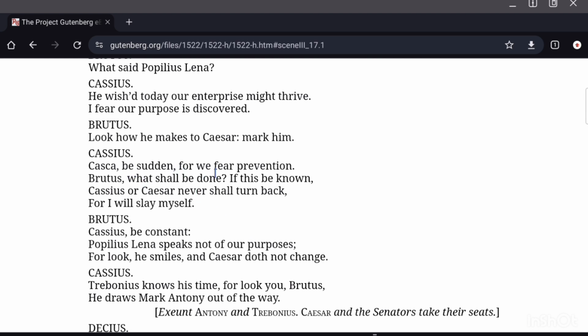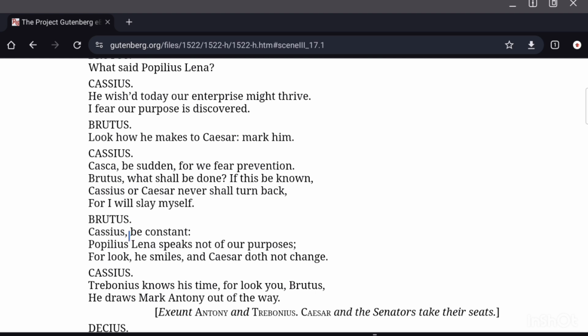Cassius says, Casca, be sudden, for we fear prevention. Important to note here, Casca will be the first person to strike at Caesar. This is according to their plan. So Cassius tells Casca, be sudden, for we fear prevention. Cassius: Brutus, what shall be done? If this be known, Cassius or Caesar never shall turn back, for I will slay myself. Whatever happens, we are not going to withdraw from this plan.